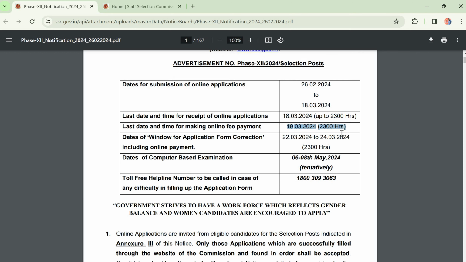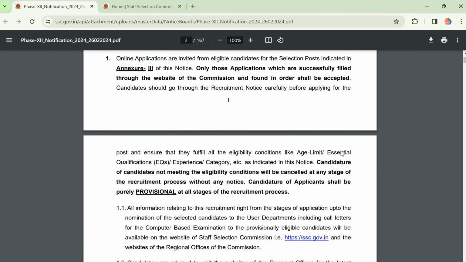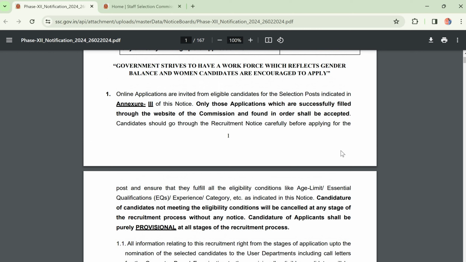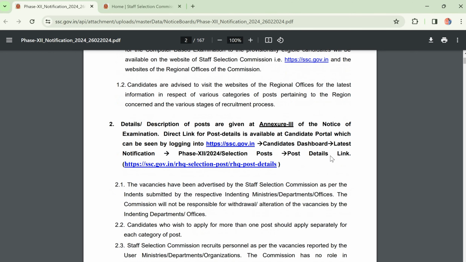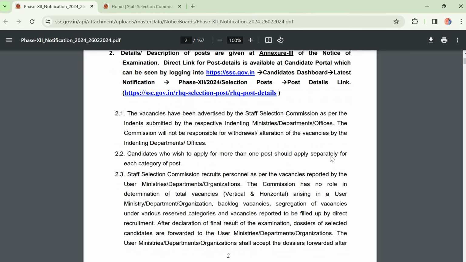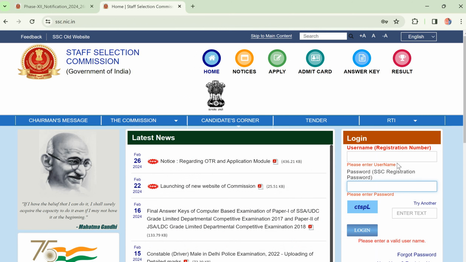These are the dates: 18/03/2024 and 19/03/2024, and the tentative date for the examination is 6 to 8 May 2024. These detailed instructions I don't want to read, I don't want to waste your time. Simply I will explain how the procedure is, how to apply.